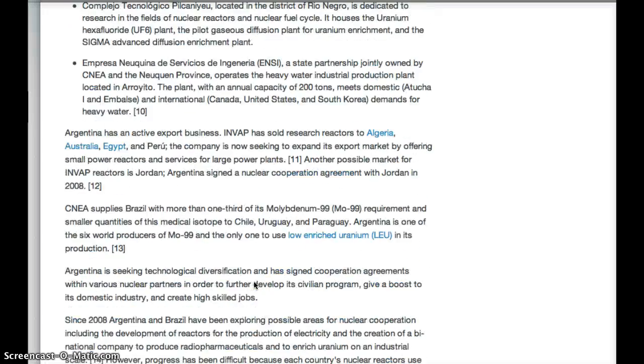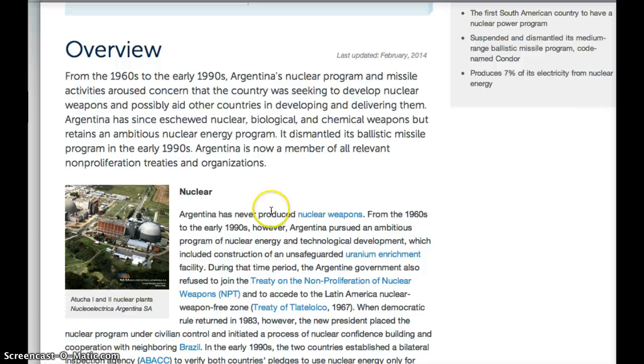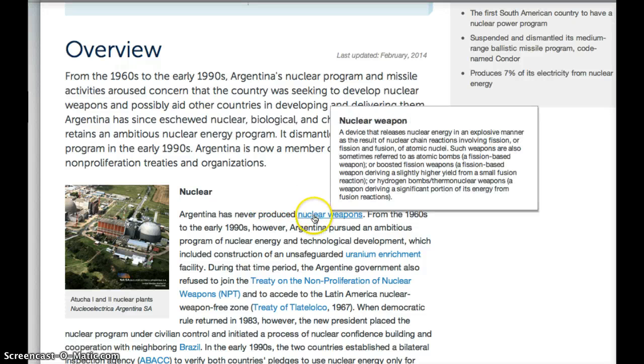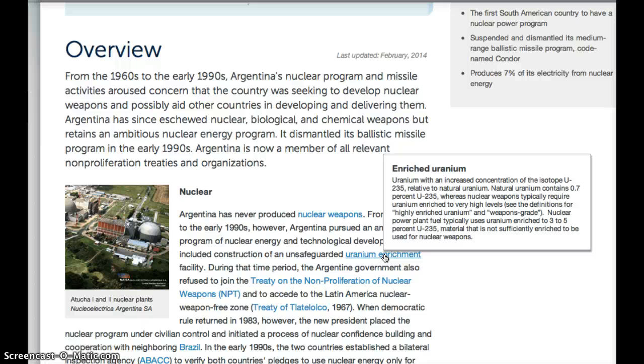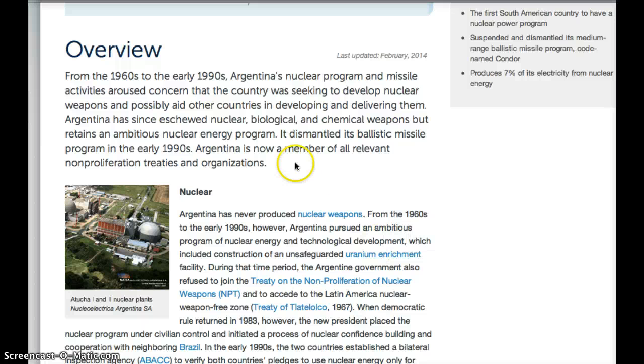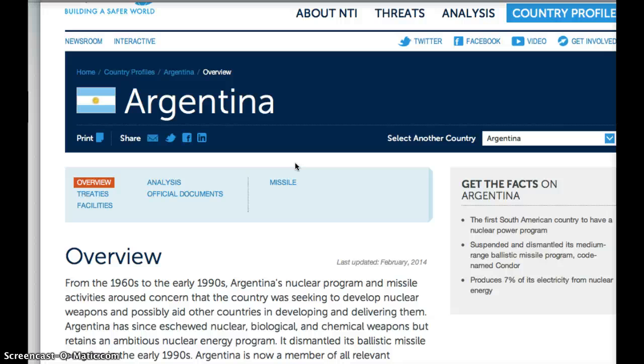Chemical weapons, etc. Another great feature that you'll notice is that if you hover on any of the blue links, it gives you a quick overview of what you're talking about. So if you're reading it and you're like, I don't remember what uranium enrichment is, you can just click on it and this box pops up. It's amazing. It's a great source, and it will really help you get an overview of where your country's gone